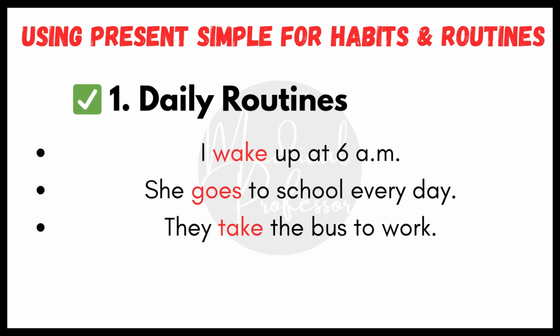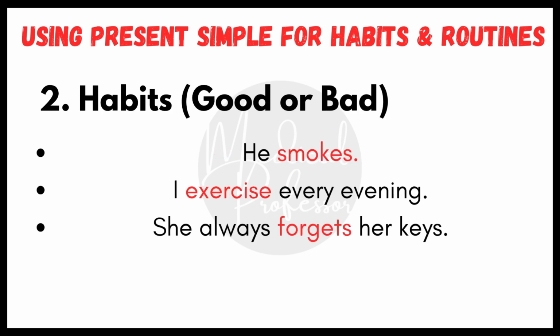Now let's explore how we use the present simple tense in real life, especially when talking about habits and routines. Number one, daily routines. These are the activities we do every day, like getting up, going to school, or having breakfast. Examples: I wake up at 6 a.m. She goes to school every day. They take the bus to work. Notice how the verb changes with she. Go becomes goes.